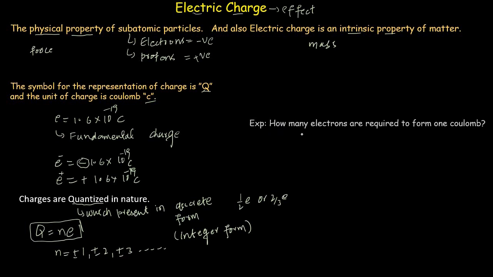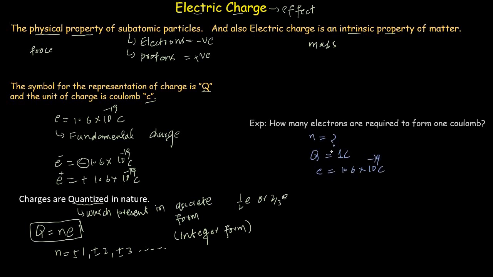Which states how many electrons are required to form 1 coulomb of charge. So the requirement here is the number of electrons which are required to form 1 coulomb of charge. The charge is given to us, which is 1 coulomb. So how many electrons will be required to form 1 coulomb of charge? And we know that the elementary charge is equal to 1.6 multiplied by 10 raised to the power minus 19 coulomb.